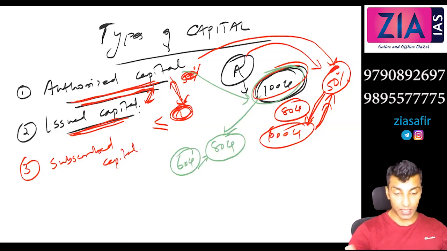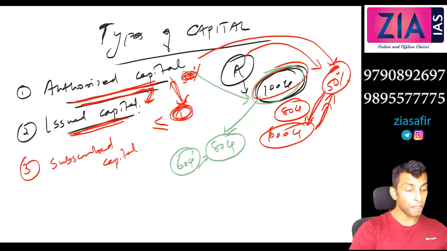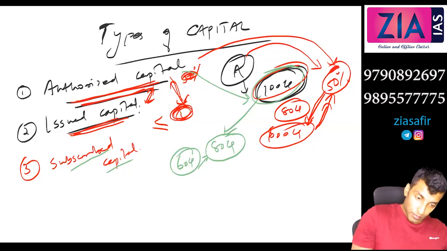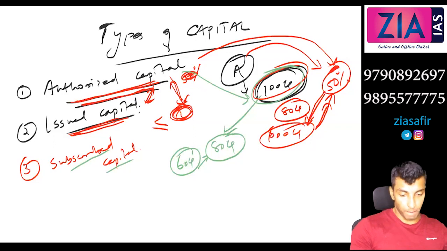It is the capital which is subscribed by the shareholders. You can write that it is a part of issued capital. Subscribed capital is a part of issued capital which is subscribed or purchased by the investors, or public.